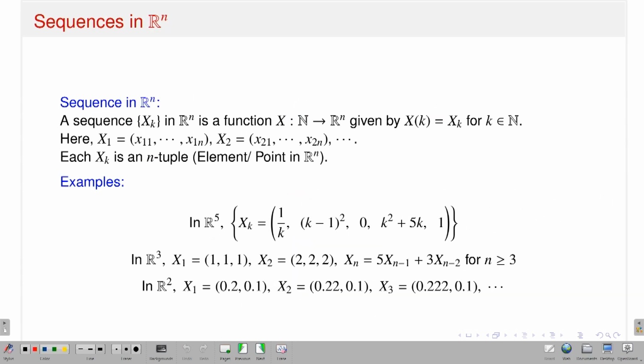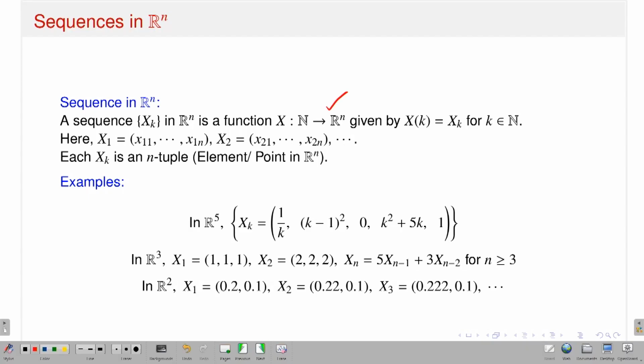Now, similar definitions I can take in the context of n-dimensional Euclidean space. What is the difference? Nothing much. Again, it is a function from the set of natural numbers, but it should take values in n-dimensional Euclidean space instead of R. Earlier it was a real sequence, taking values in R, but now I am talking about sequences in Rn, so it should be a function from the set of all natural numbers to Rn.